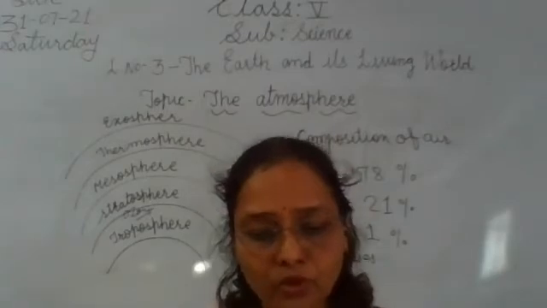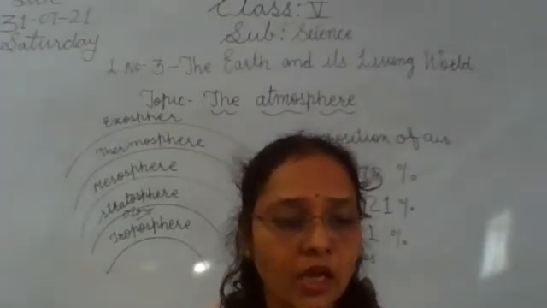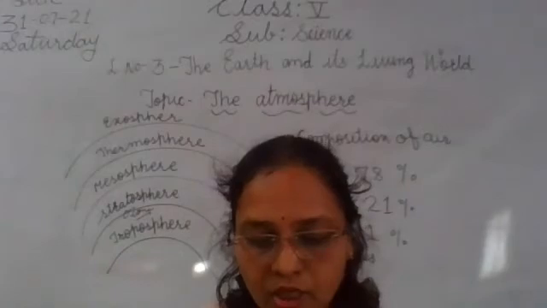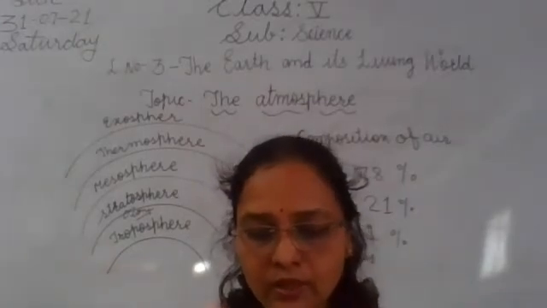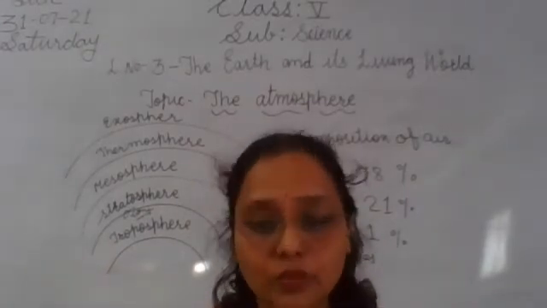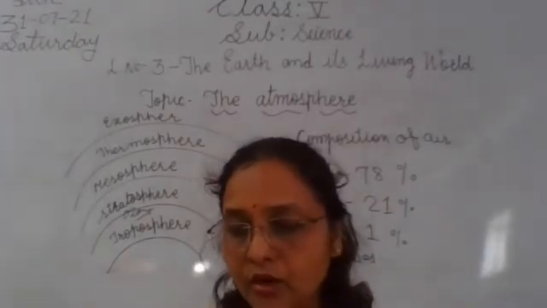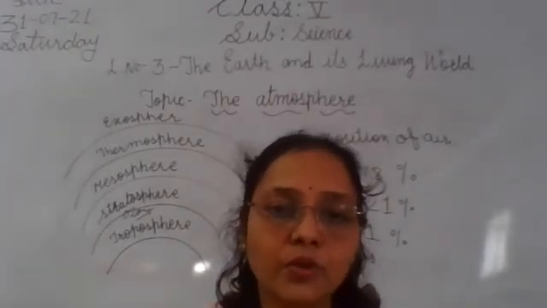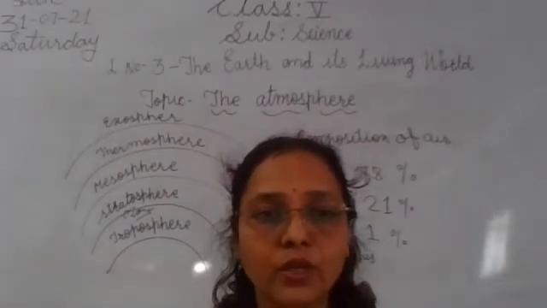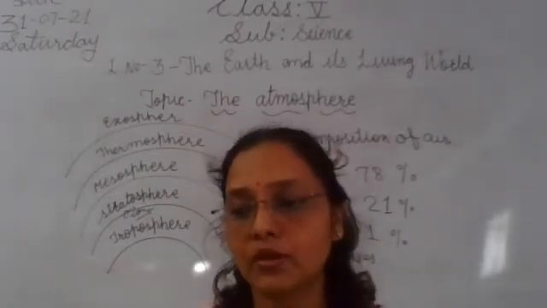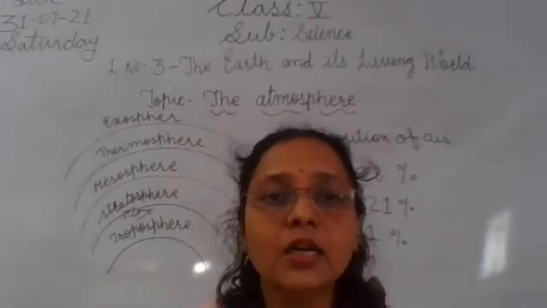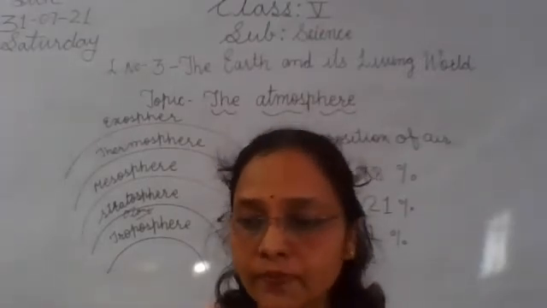Then after the mesosphere, the fourth layer is the thermosphere. Thermosphere means this is the fourth layer. Space shuttles usually move in this layer of the atmosphere. Okay. Then the last layer is the exosphere.